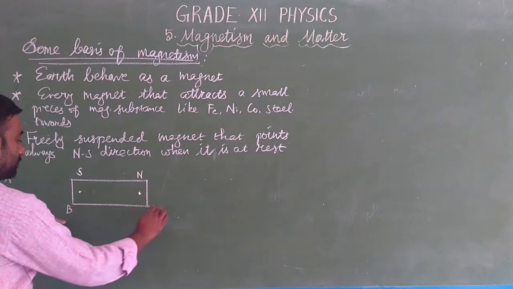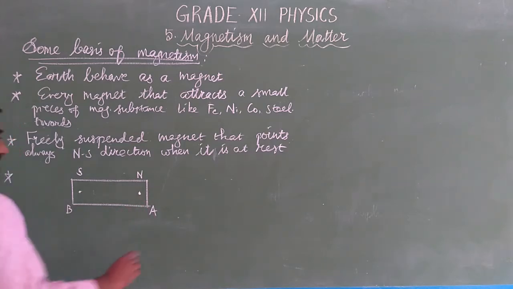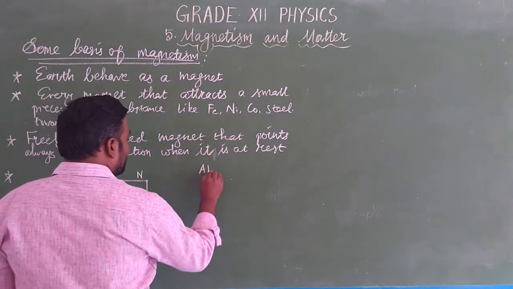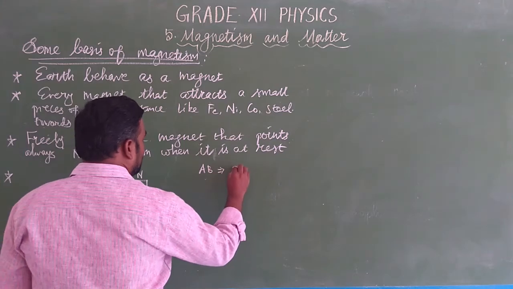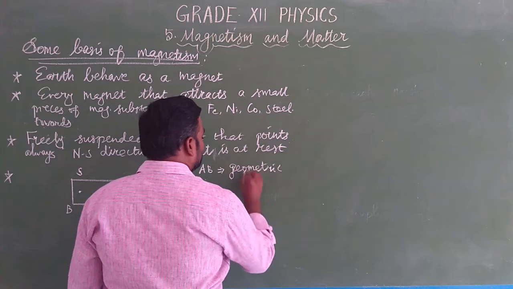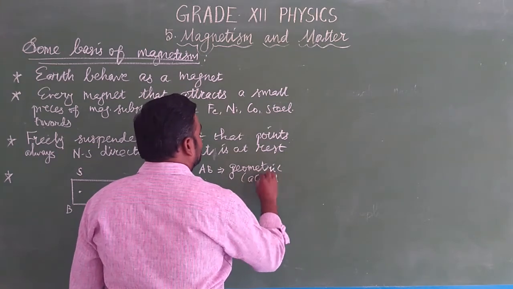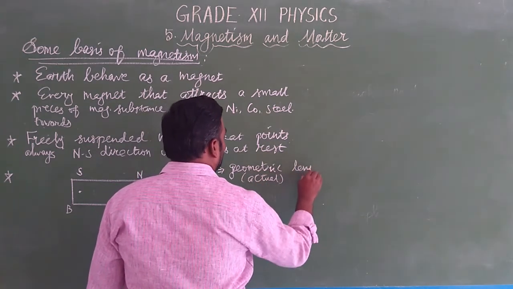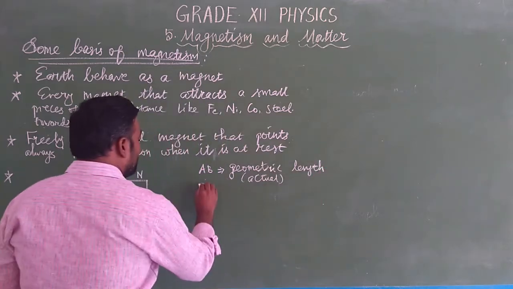So AB is the total length, the actual length of the magnet. So we'll write here AB is the geometric length or actual length, and NS is the magnetic length.